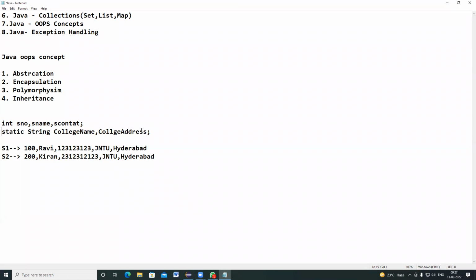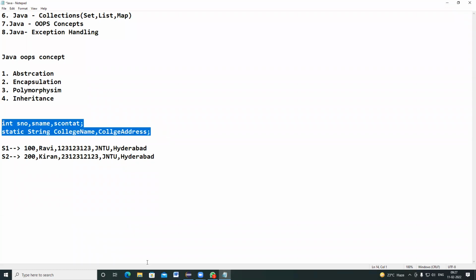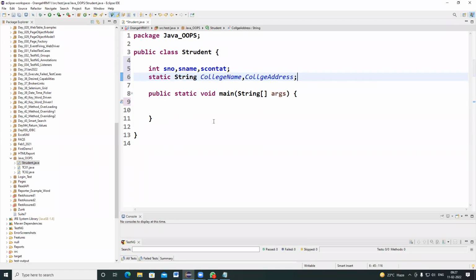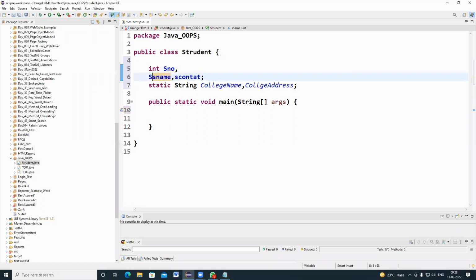So in this example, I'm going to my program and declaring like this. Understood, everyone? Student number, and student name means string.